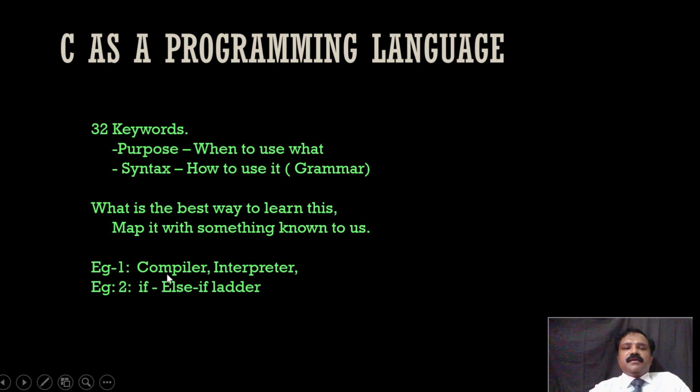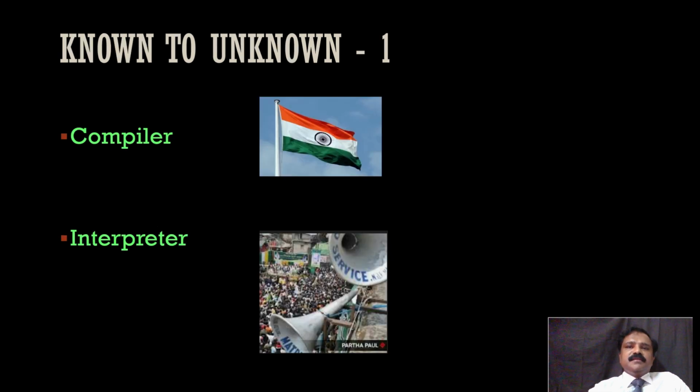For example, I'll explain two things, and I'll wind up this video along with that. Compiler and interpreter, you know both are translators, and what is the difference? It's simple. On the eve of Independence Day or Republic Day, our national leaders like the president or prime minister of the nation will address through the national channel, right? It will be either in Hindi or in English. It may be a high level language for many, right?